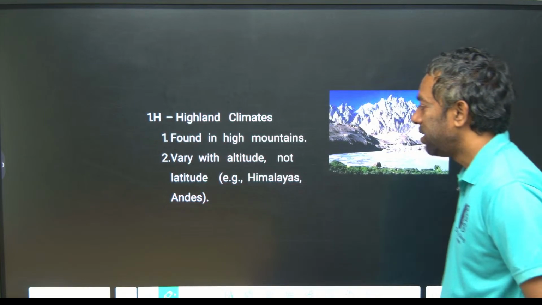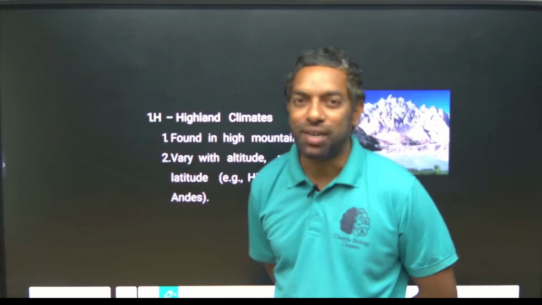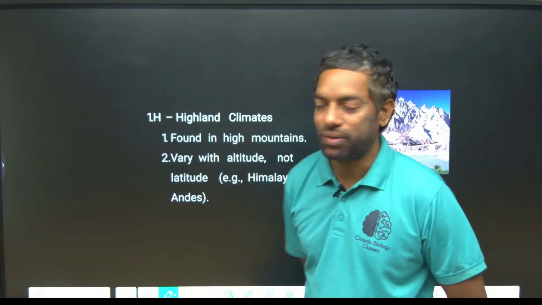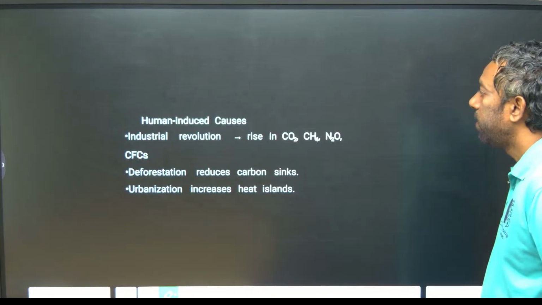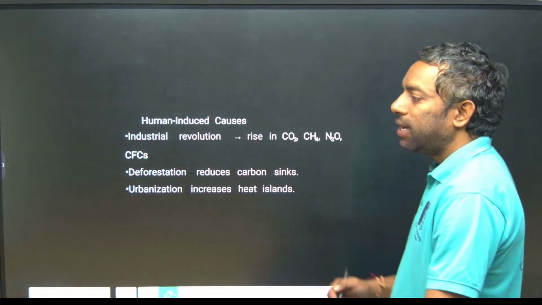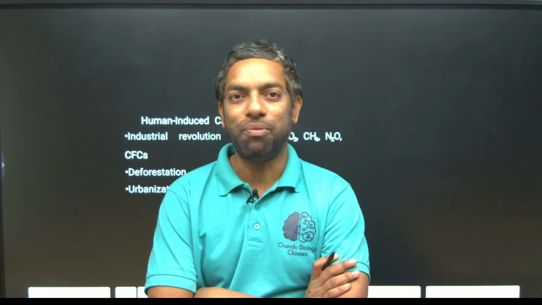Himalayas is a highland area. Highland is not based on latitude, it is based on altitude. This is the world climate, but climate change took place.